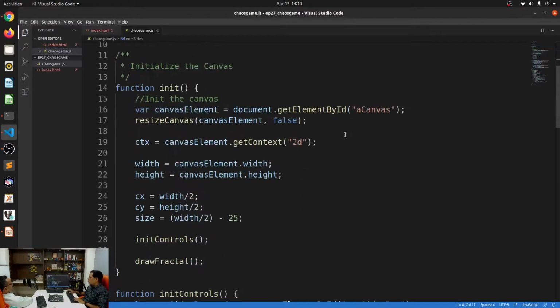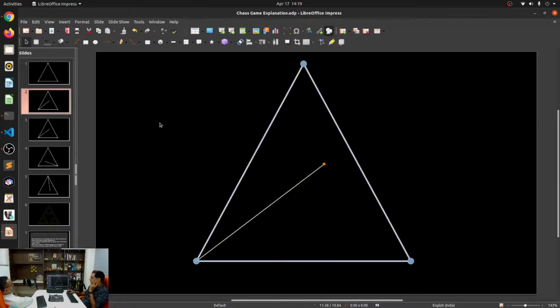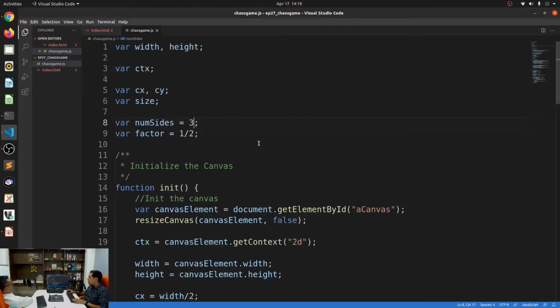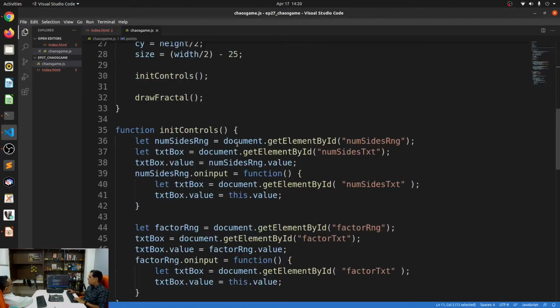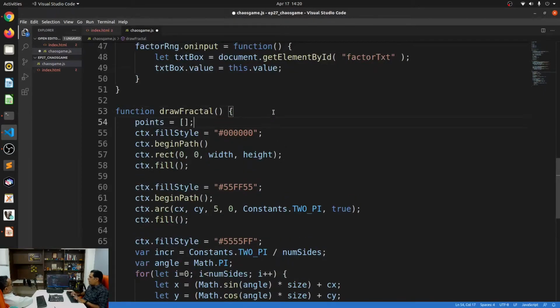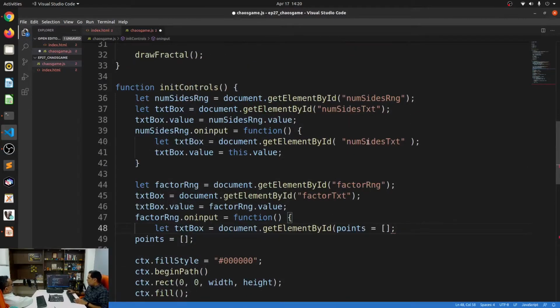So we have that. What's the next thing that we need to do? All right. So remember from our earlier steps, over here we have the start point defined, and then it chooses one of these random vertices or points. So we need a mechanism to store all of these vertices somewhere, so that we can choose randomly from them. Correct. So for that, I'm going to just declare an array of points. I'm also going to be initializing this in the draw fractal function, and why I am doing this will become apparent.